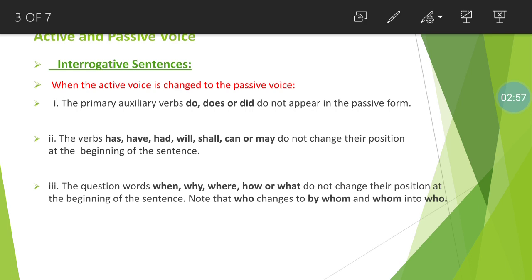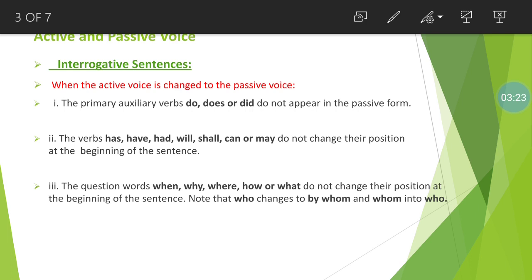Second, the verbs has, have, had, will, can, may do not change their position at the beginning of the sentence. If in active voice the sentence begins with have, has, had, will, can, may or any other helping verb, their place will not be changed. Their place remains as it is in passive voice also.